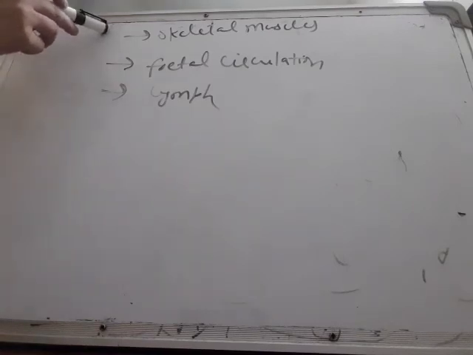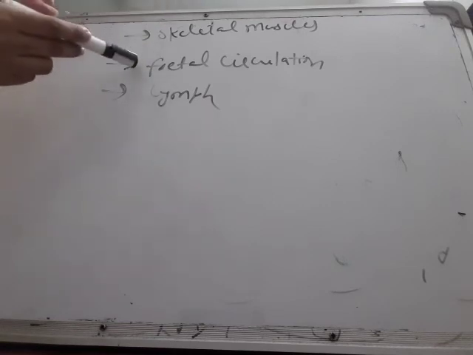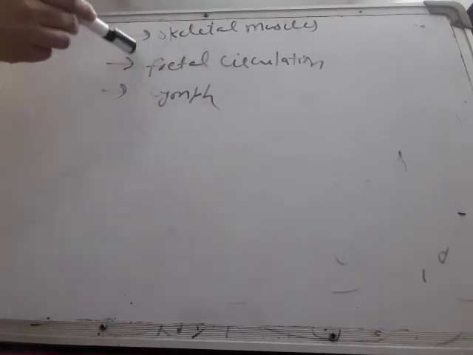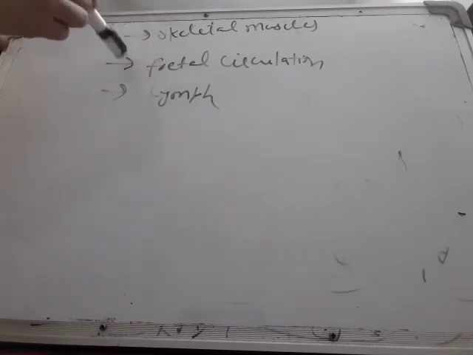Next is circulation through skeletal muscles. This is the flow of blood, pure and impure, from the heart to skeletal muscles and back to the heart. Fetal circulation is the flow of blood from the mother to the fetus. When a female is pregnant, blood from the mother's body goes to the fetus, and the circulation of blood inside the fetus is quite different from that in an adult.